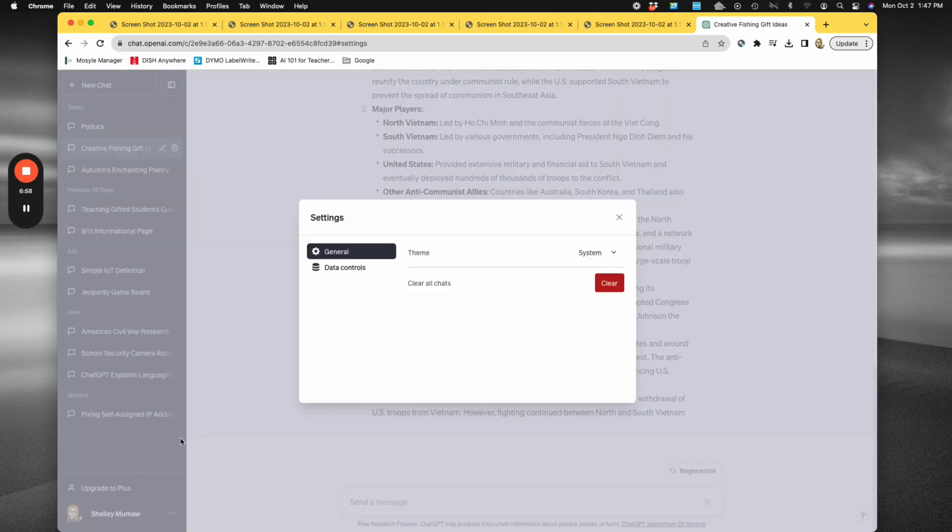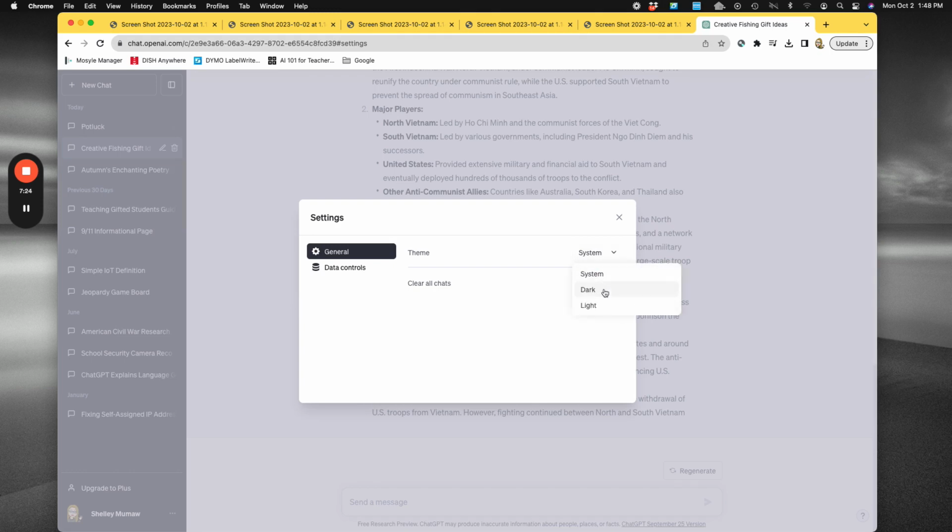So if I go to settings, first of all, of these chats that are saved over here on the side, I could click here and I could clear all those, and they wouldn't be visible any longer because maybe I have no need for them. I'm going to leave mine. I do like having those there on the side just to be able to refer back to what I had looked at before. I can also change my themes.